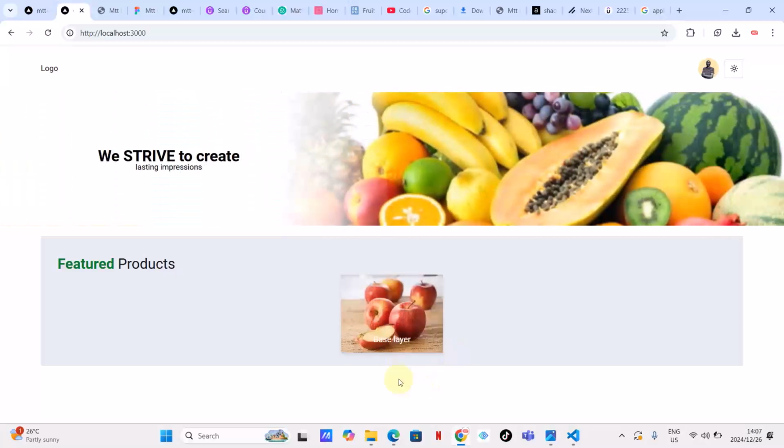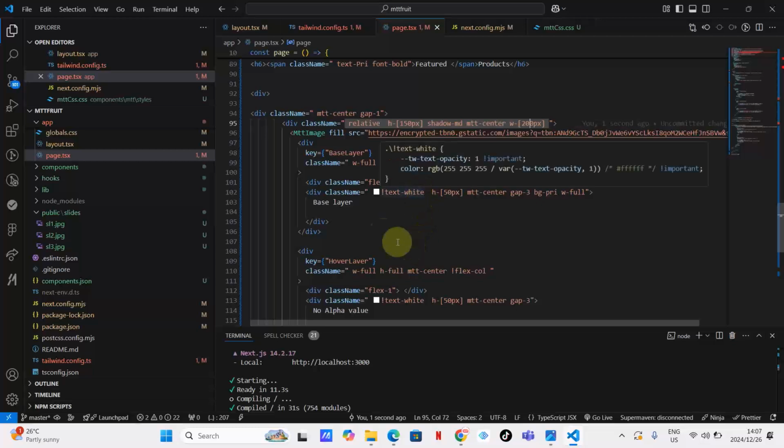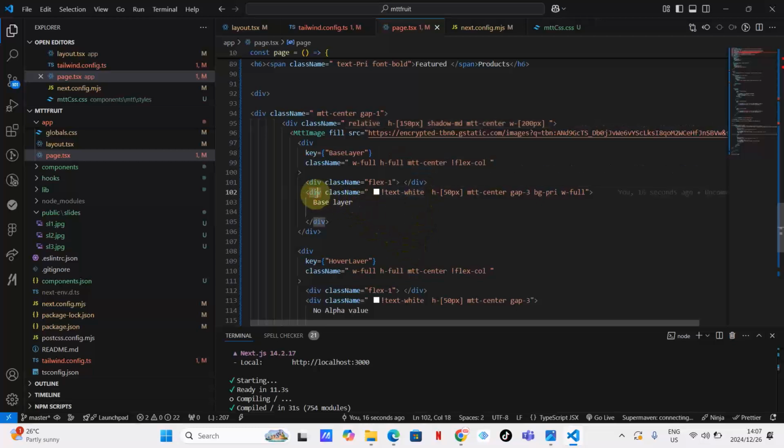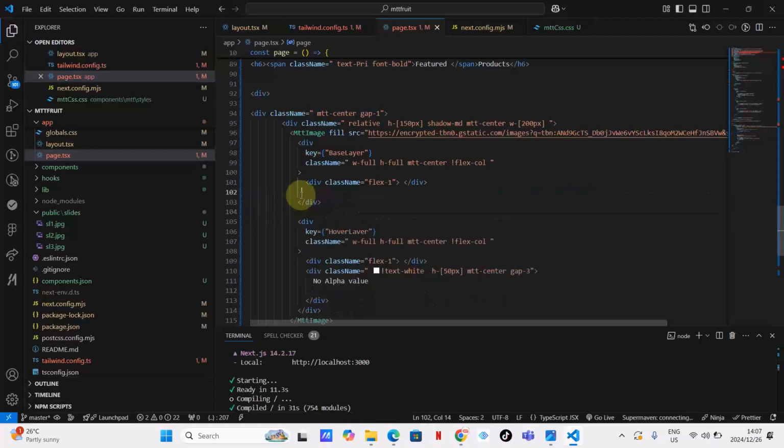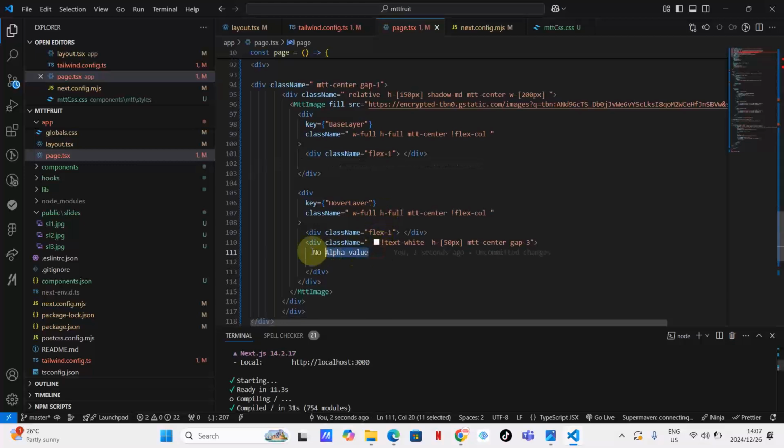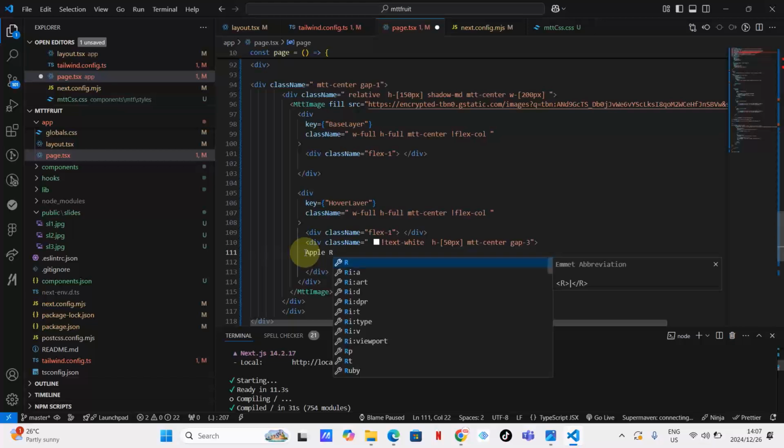Okay, so what we want to do here, we don't really need this base layer. We don't need any text there. So as you can see, here is this base layer. I think I can just remove all of it. And then here, instead of no value, we can just type April. Let's say it's 250 rands.